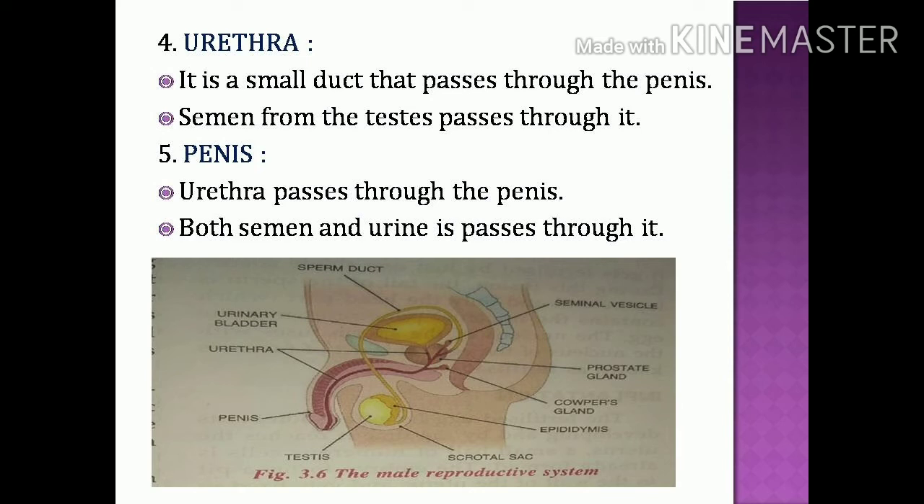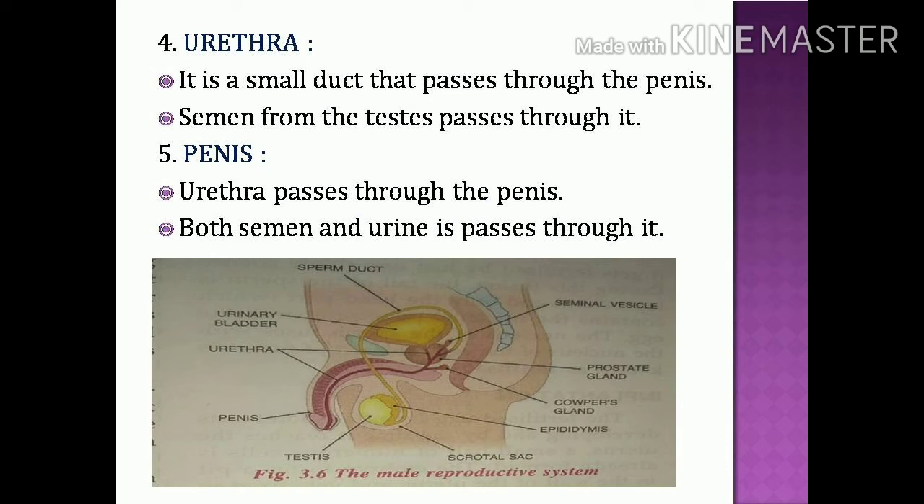In the diagram you can see the male reproductive system. You can see a testis. It is present inside the scrotal sac to maintain the temperature 2 to 3 degrees Celsius lower than the body temperature. That temperature is suitable for the production and development of the sperm.